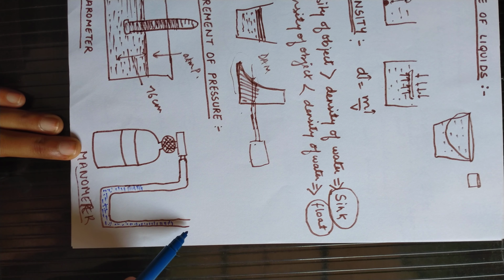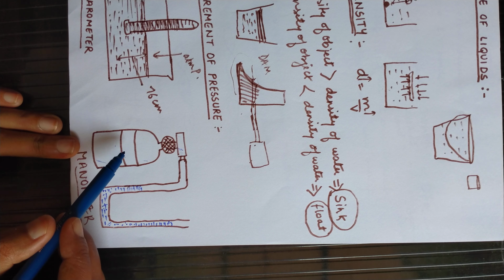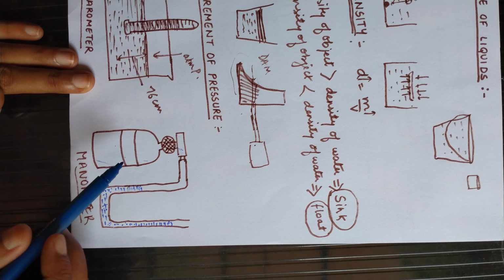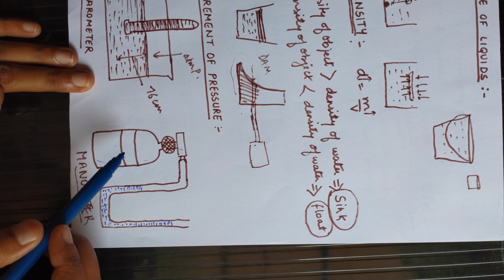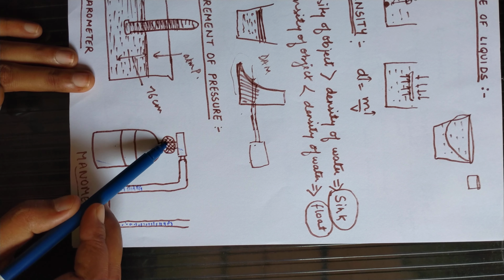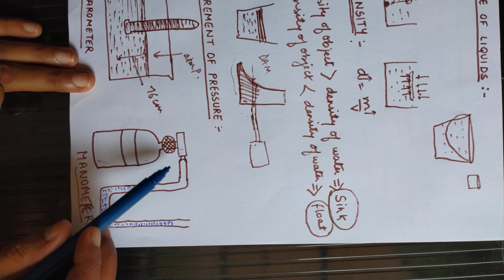This tube has some amount of water. This is colored water which is filled in the tube. One end of the tube is open, and the other end is connected to a rubber tube, and this tube is connected to the cylinder. In this cylinder any gas is filled. When we release the gas, if the pressure of the gas is equal to the outer atmospheric pressure, we will see that the level of the water in the tube will be equal.